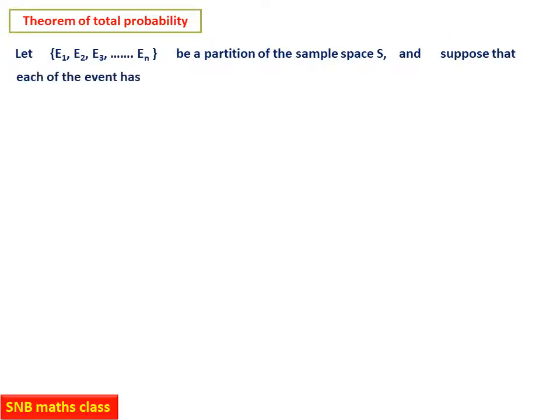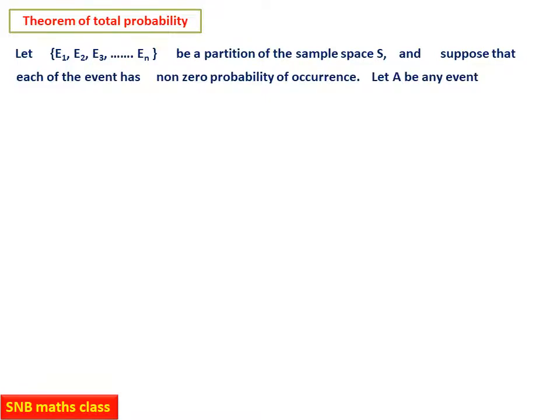Theorem of total probability. Now let us state it. Let E1, E2, E3, etc., En be a partition of a sample space S, and suppose that each of the events has non-zero probability of occurrence.